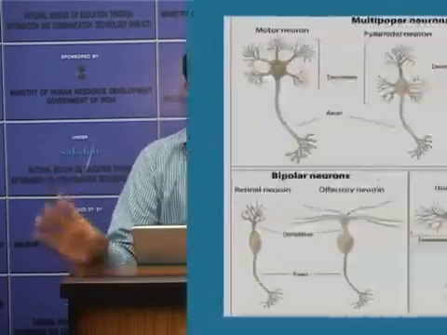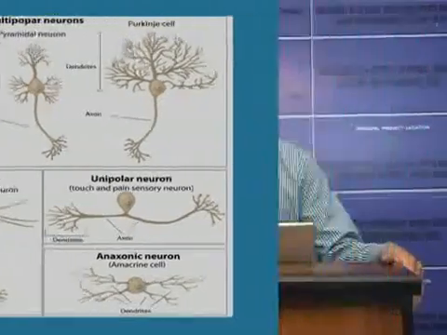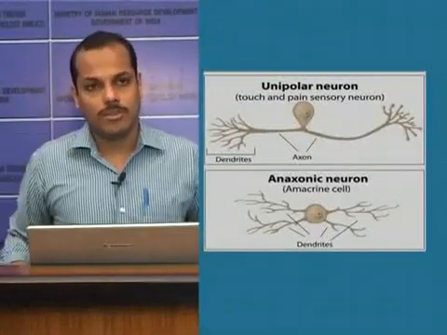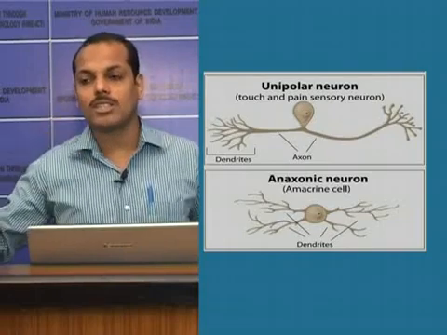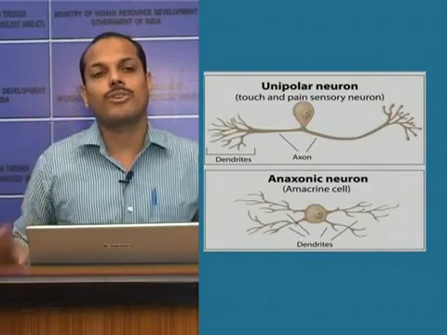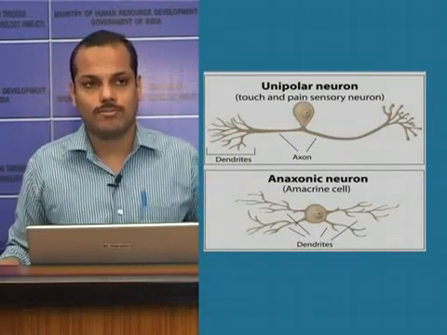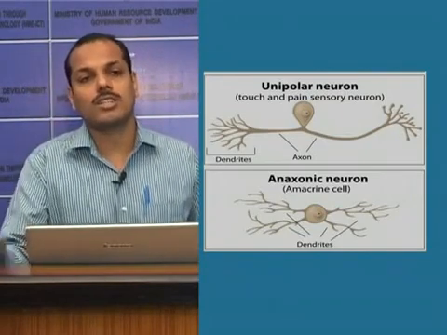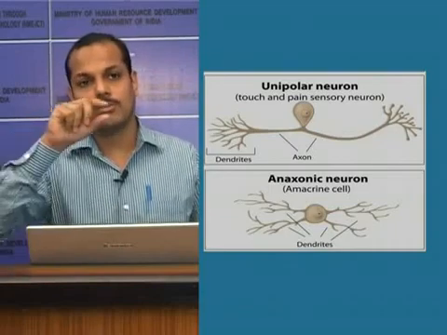Now, based on the fibers extending from the cell body, neurons can be classified into three. These are unipolar, bipolar, and multipolar. All neurons will have a cell body, an almost rounded cell body. If only one extension is there from the cell body, this type of neuron is called a unipolar neuron. If one extension is there, it is only an axon. It will be cell body and axon.